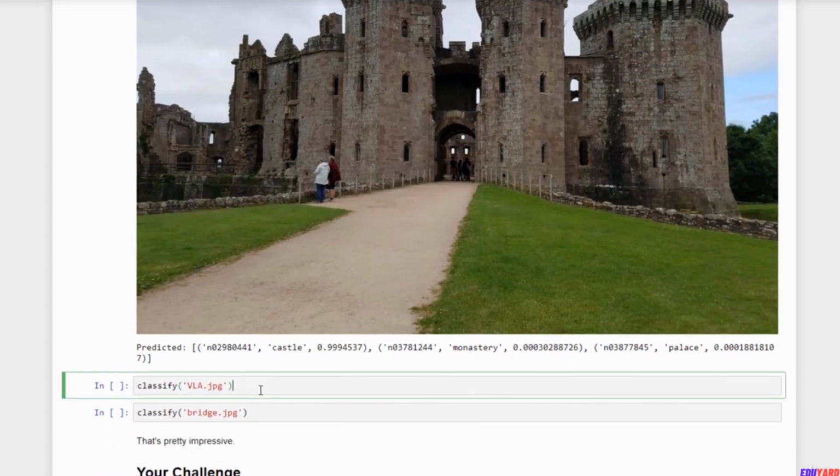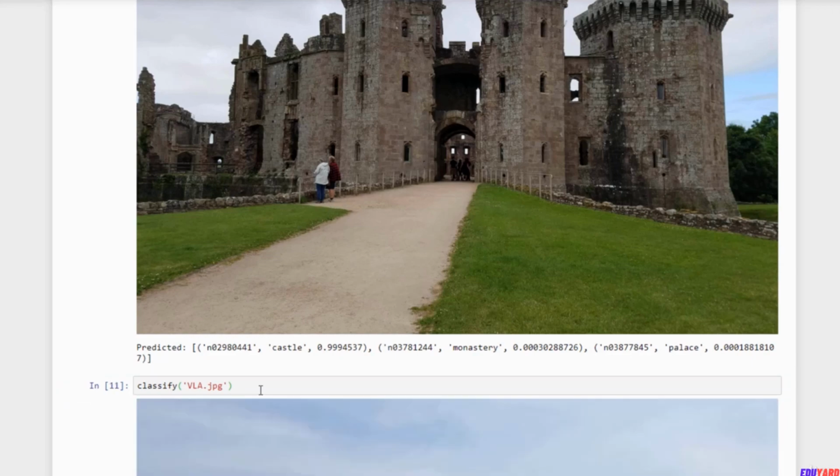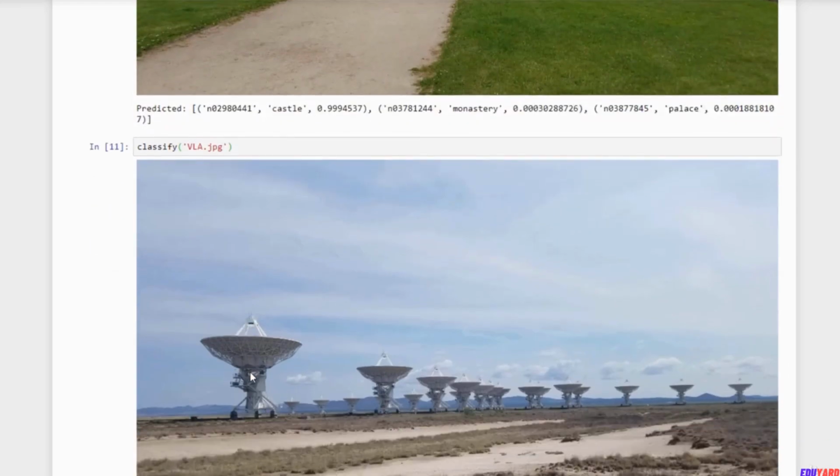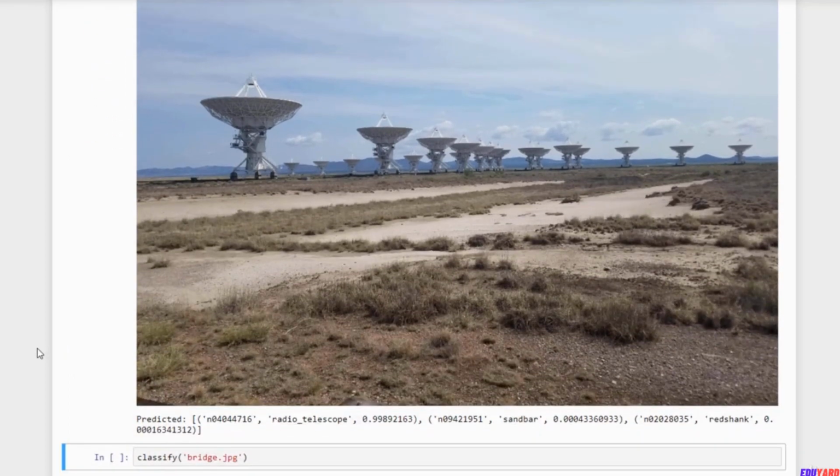I also took a trip to New Mexico once and visited what's called the Very Large Array. This is basically an array of giant radio astronomy dishes, with only 1,000 classifications. I would not imagine it would get this right. So there's the picture. It's just a bunch of giant radio astronomy telescopes, and it says it's a radio telescope. Okay. This is mind-blowing stuff, guys.